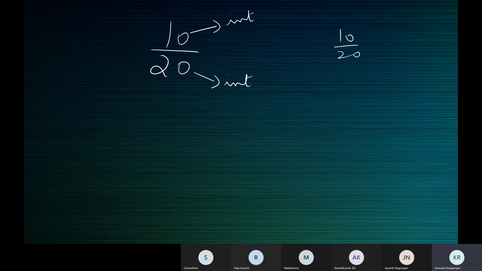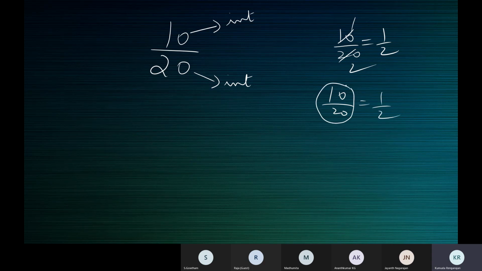Okay, but this rational number is not in its simplest form. How do you put this in the simplest form? Ma'am, 1 by 2. 10 ones are 10, 10 twos are 20, so 10 by 20 is equal to 1 by 2. So 10 by 20 is a rational number, but it's not in its simplest form.